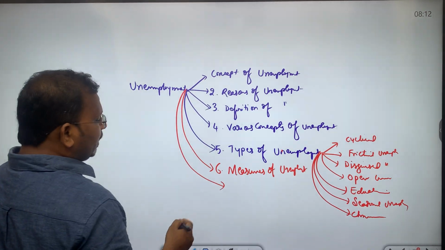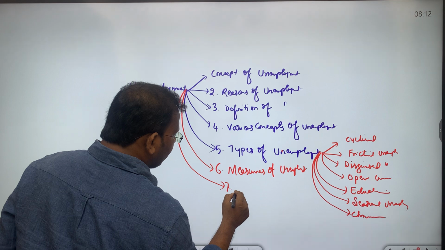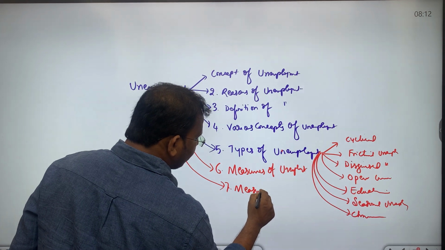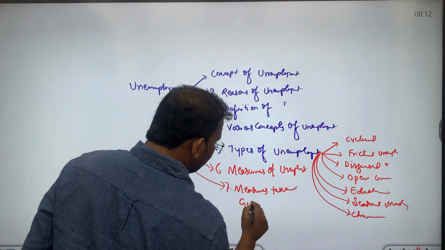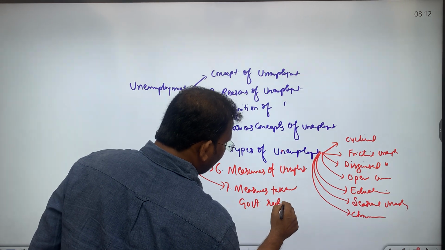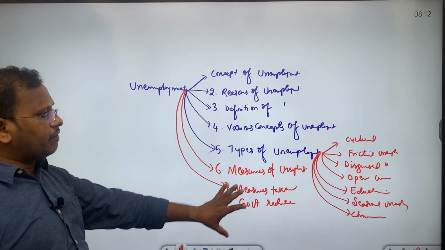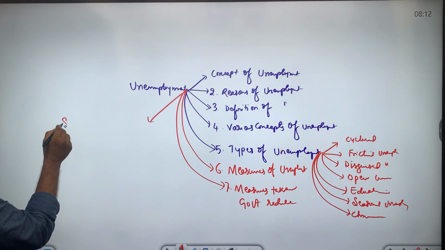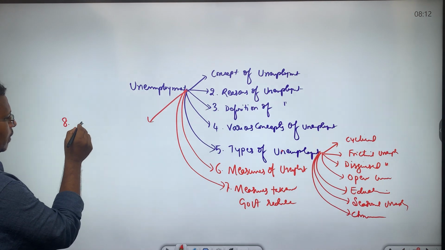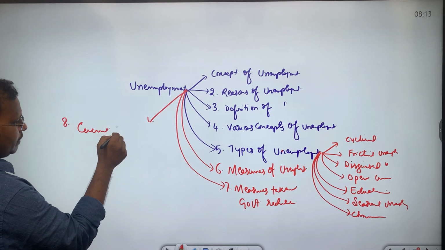Then the measures taken by the Government of India to reduce unemployment in India. This will be our seventh subtopic. Then as part of the eighth subtopic, we will be studying about the current trends of unemployment.